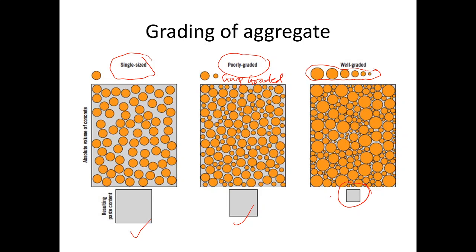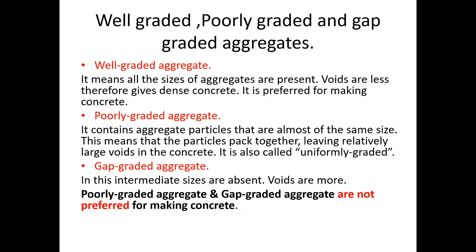As voids are minimum, the cement paste required to fill up those voids is less. So more cement paste is available as a lubricant. So well graded aggregate gives good workability as well as voids are less. So it is a dense and strong concrete. So always prefer well graded aggregate.